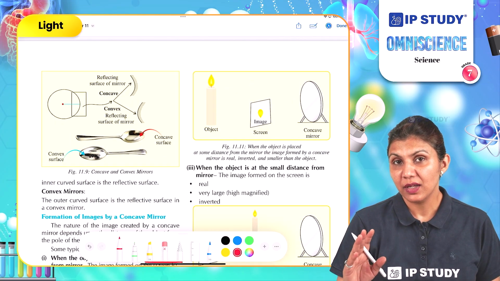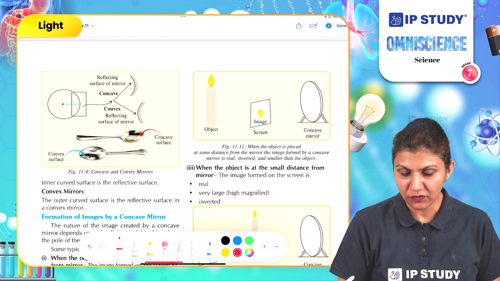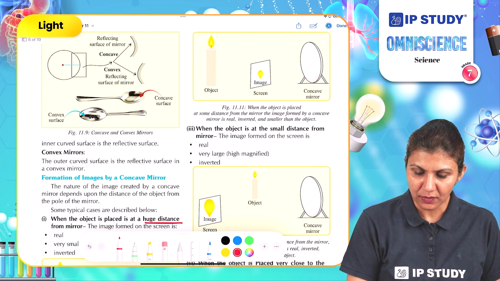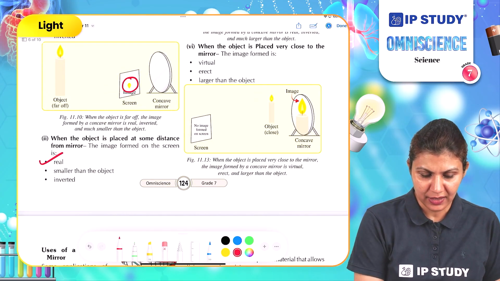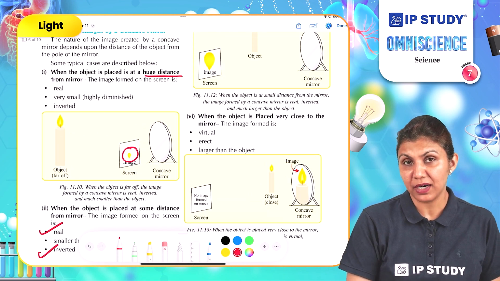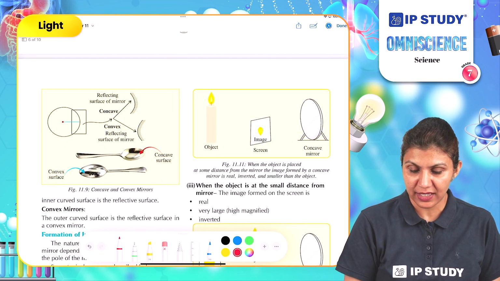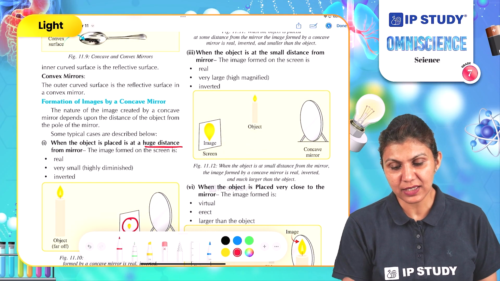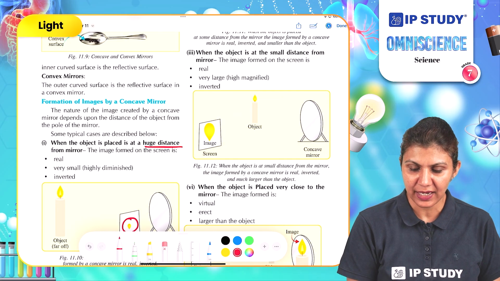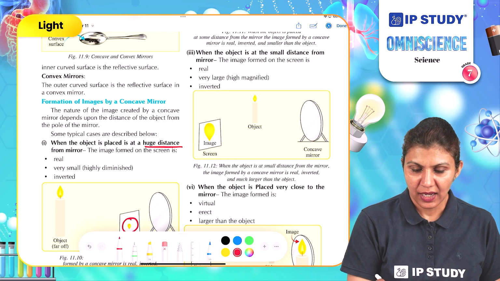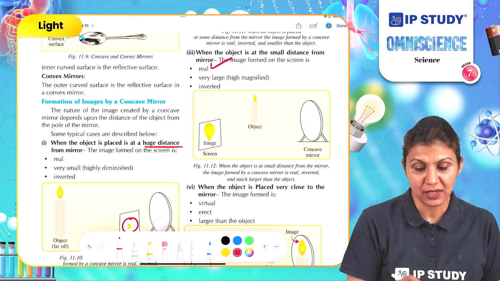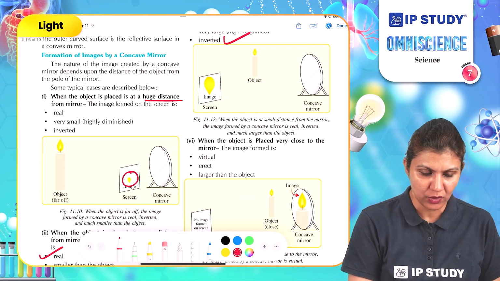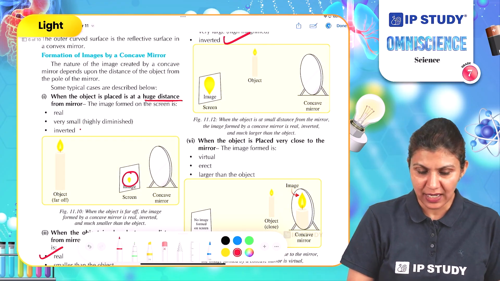When it was placed beyond the center of curvature, in this case, the size of the image is now slightly enlarged, and the image is again real and inverted, but the image is still smaller than the object. In the third case, when the object is at a small distance from the mirror, meaning we can say it is at the center of curvature, the image is still real, highly magnified and inverted. So most of the images, if you notice here, are inverted and real images.